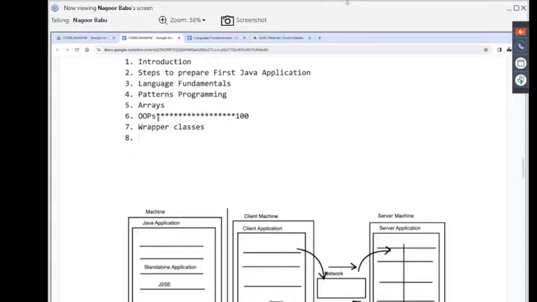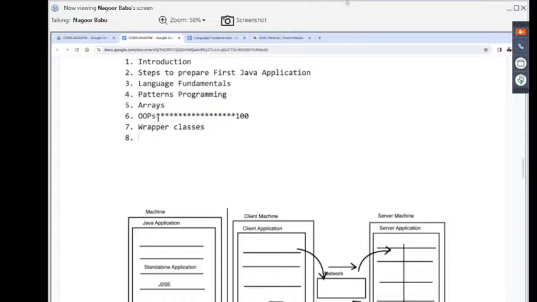Of course, inside this object orientation, how to declare a class, how to create an object, how to access members of the class, how to create abstract classes, how to create interfaces, then what is the meaning of a constructor? How many types of constructors are available? What is this keyword? What is static keyword? What is final keyword? Then after that, what is the meaning of inheritance? What is the meaning of polymorphism? What is super keyword? Like so many.